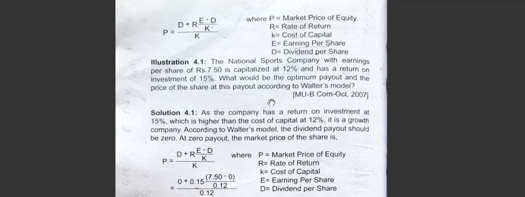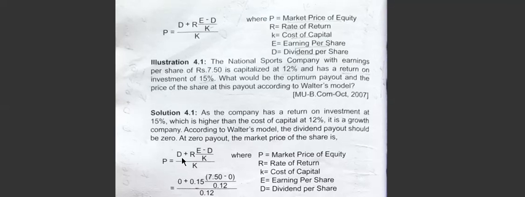The first question is, what should be the dividend payout? When it is a growth firm, how will you know it is a growth firm? When the return on investment is more than the cost of capital, it is a growth firm. When it is a growth firm, the dividend payout ratio should be 0. So that is the answer here. The dividend payout should be 0 in the Walters model. Now at this 0, what would be the market price?